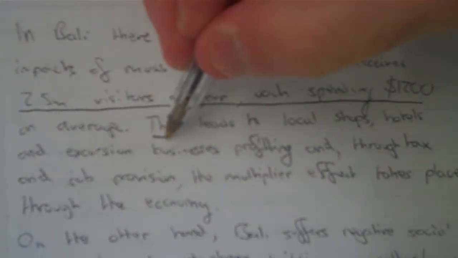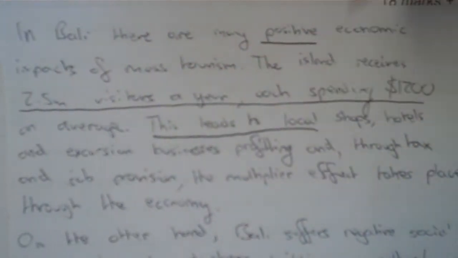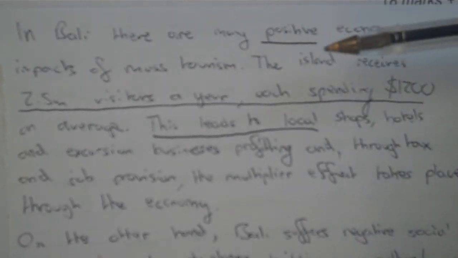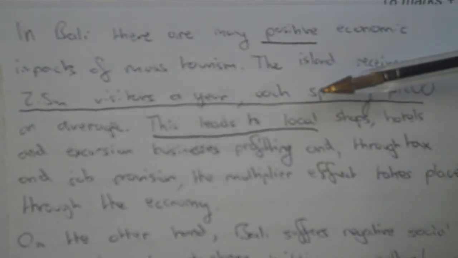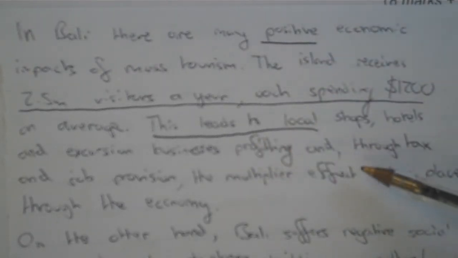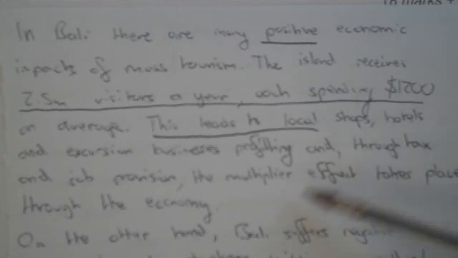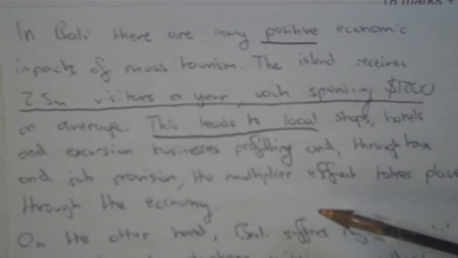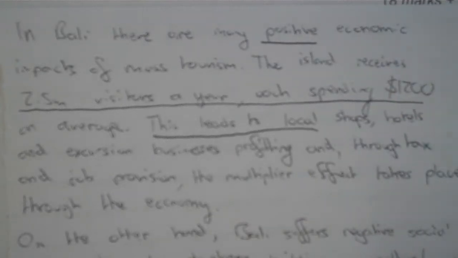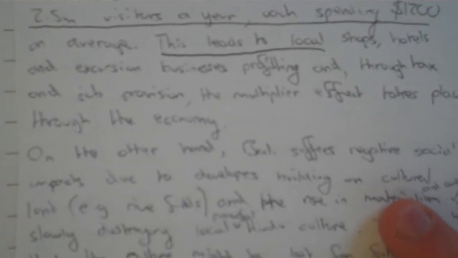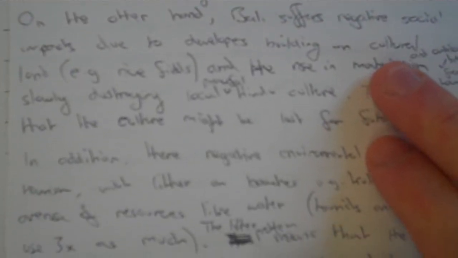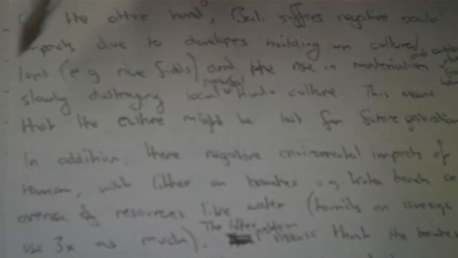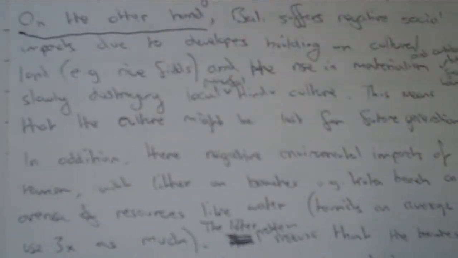So here, this leads to, I've developed my point. So the point is tourists bring in money, and then it's been developed. This leads to these things profiting, so shops, hotels, excursion businesses. So I've developed that point, and there's some case study in there. So that's what we're going for. So I've done the positive effects in that paragraph there. On the other hand, so we're going for the other side of the argument. It's a nice phrase to introduce that.